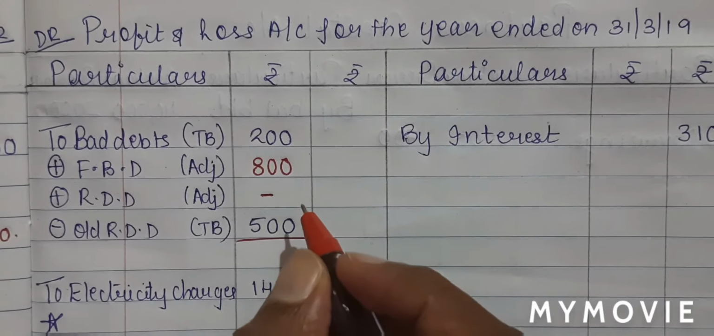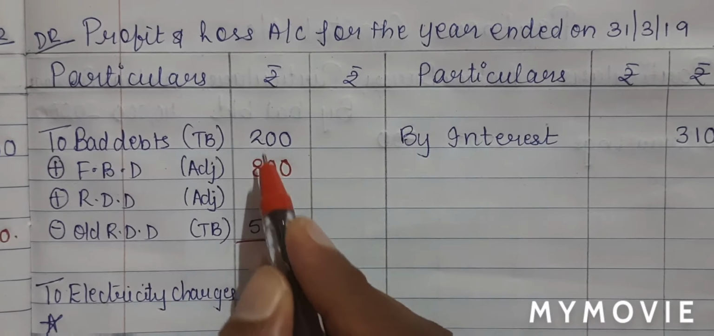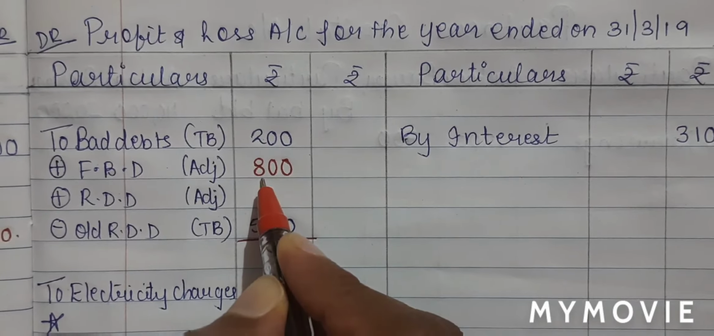So let us do our additions. 200 plus 800 will be 1000. 1000 minus 500 will give me 500 in the outer column. We have also completed our debtors table. There is no RDD, so we will put a dash. I will minus it. 18,500 minus 800. So 17,700 in the outer column. So with this, we have completed with our bad debts and debtors table.